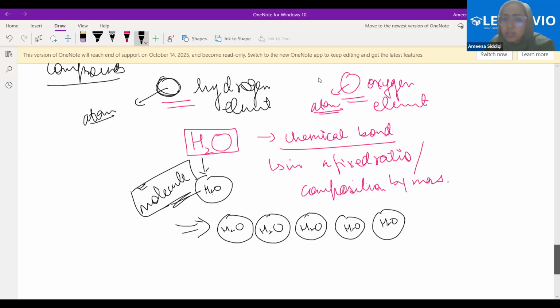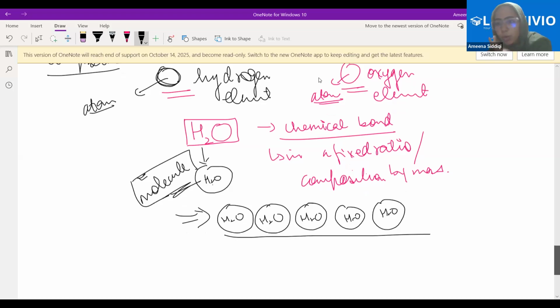Why is it a molecule of water? We have different atoms here. Something is confused here. What's that confusion? Now see. If I say there are 5 molecules of water, what is being repeated here? One molecule of water is being repeated here, right?